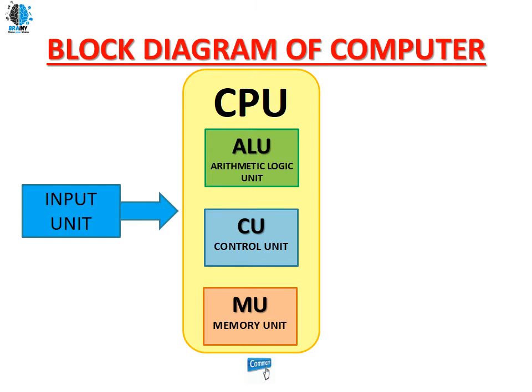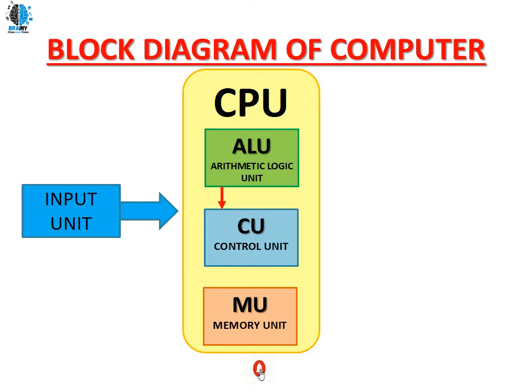ALU stands for arithmetical logical unit, meaning all arithmetical and logical operations take place there. The responsibility of the control unit is to control the entire computer system. The memory unit is going to store the data.